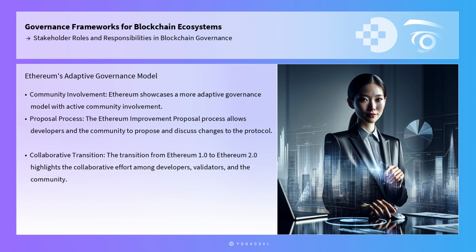Ethereum, on the other hand, showcases a more adaptive governance model with active community involvement. The Ethereum Improvement Proposal process allows developers and the community to propose and discuss changes to the protocol. The transition from Ethereum 1.0 to Ethereum 2.0, which involves a shift from POW to POS, highlights the collaborative effort among developers, validators, and the community to achieve a consensus on the network's future direction.